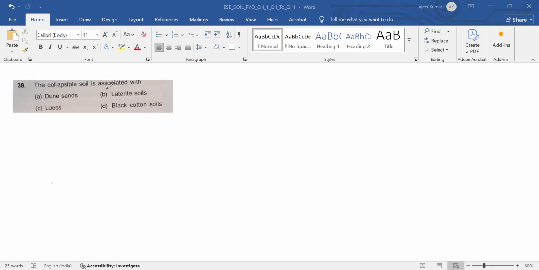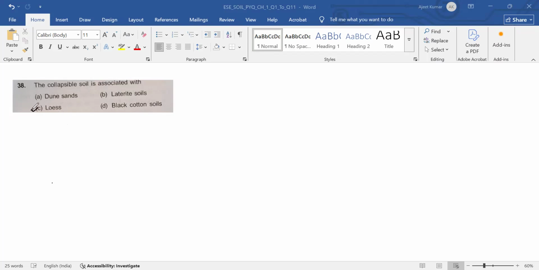The collapsible soil is associated with dune sand, laterite soil, loess, black cotton soil. Dune sand and loess have some common properties, like dune sand is a wind deposited soil, and loess is also a wind deposited soil. But in loess soil, a honeycomb-like structure will form.